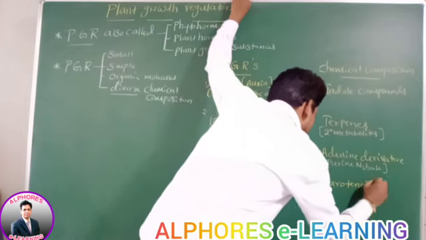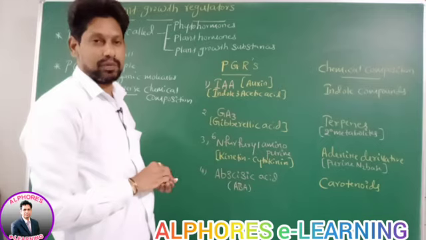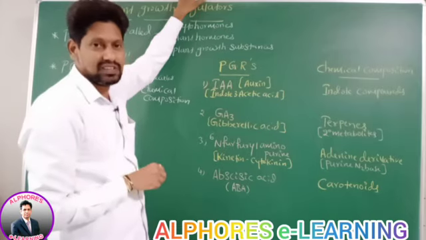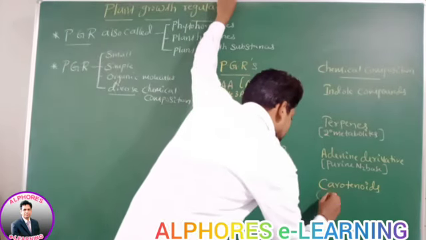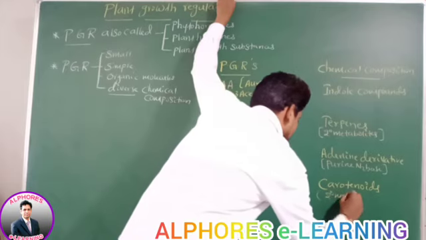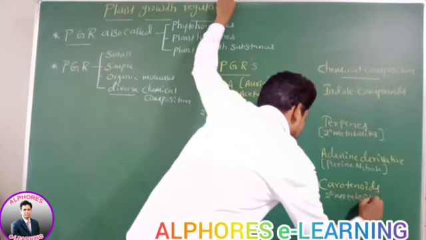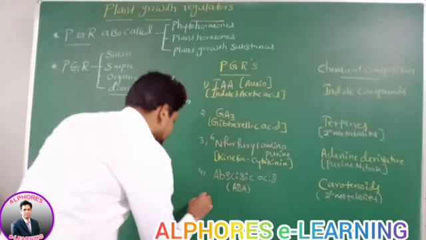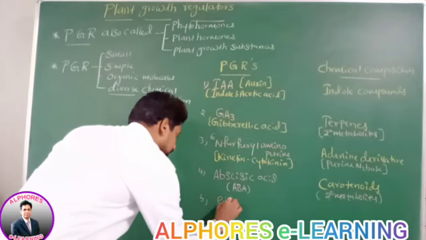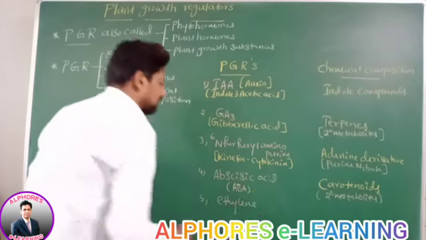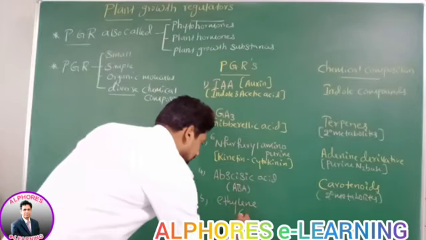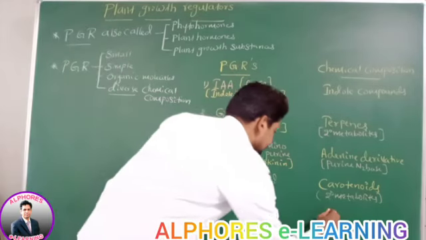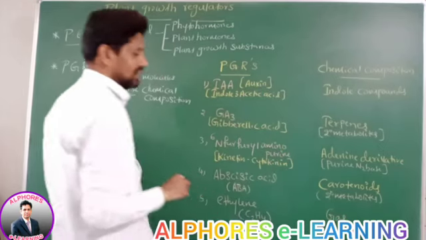Carotenoids are photosynthetic pigments. They are water insoluble photosynthetic pigments. These are also secondary metabolites. Carotenoids are also secondary metabolites. Now go for the last one. Ethylene. What is the formula of this ethylene? C2H4. This ethylene is a gas.